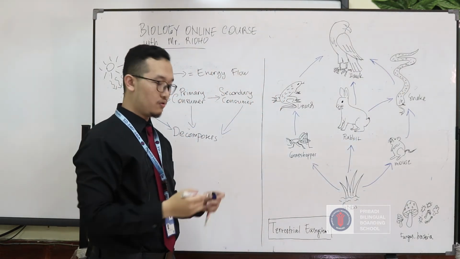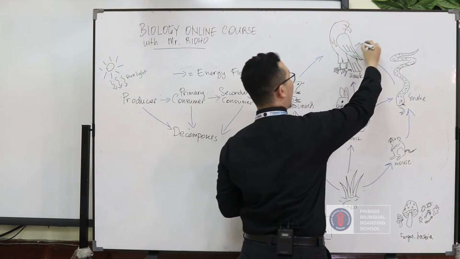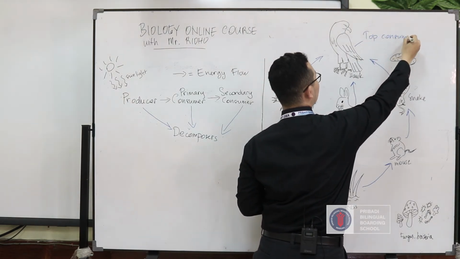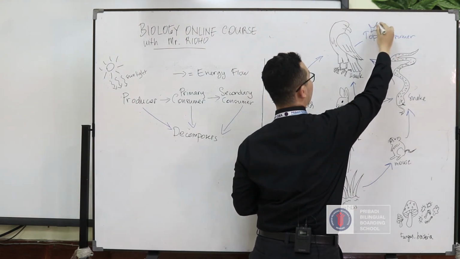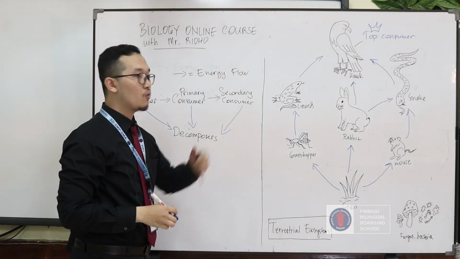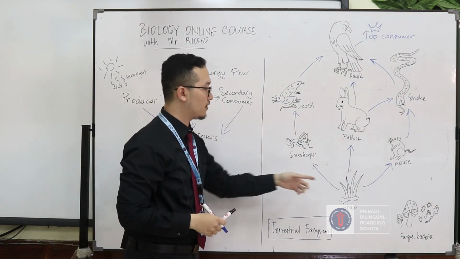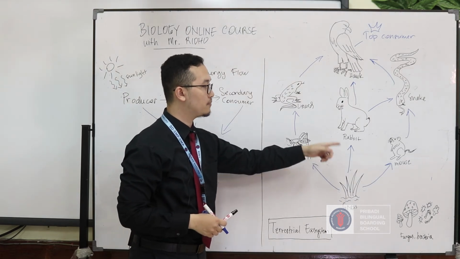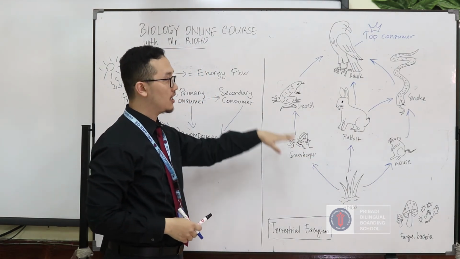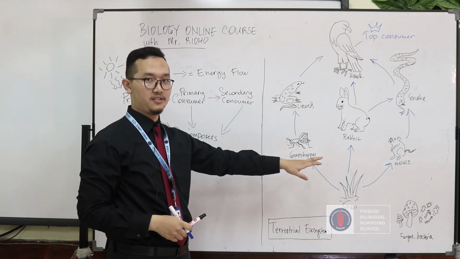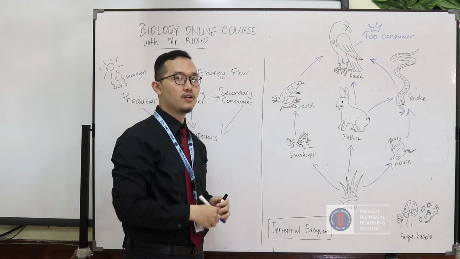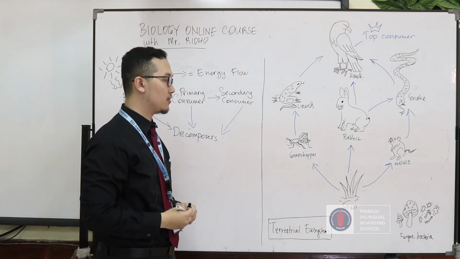So we can conclude also the hawk as a top consumer in this ecosystem. All right. So as you can see here, we make several types of food chain, starting from the grasshopper, rabbit, and also mouse. All interconnected food chains are called a food web. Okay, that also explains how energy flow happens in a certain ecosystem.